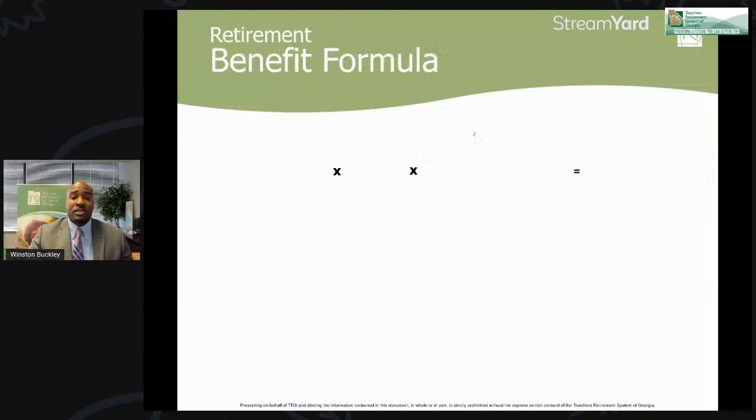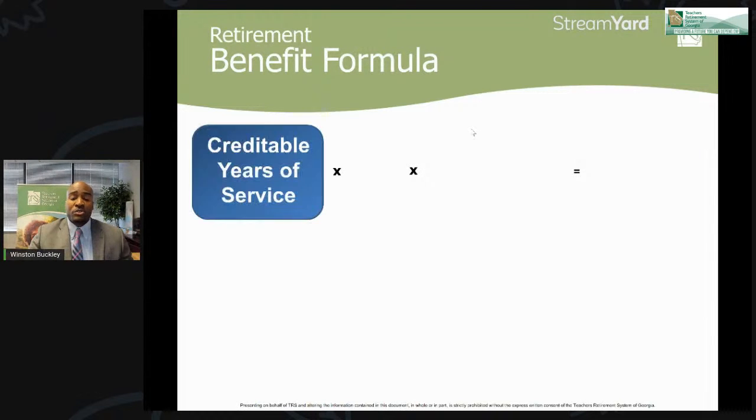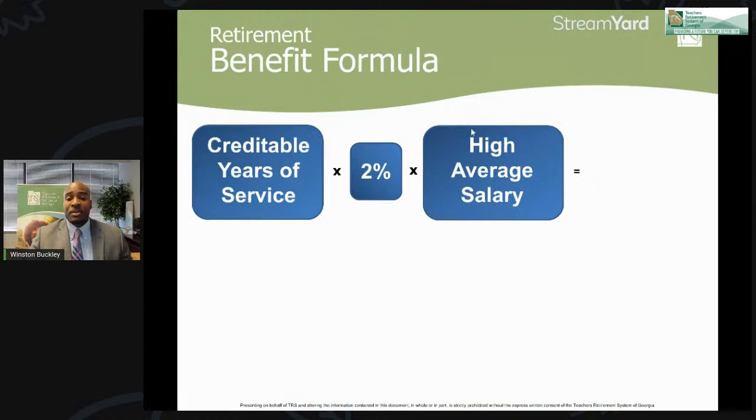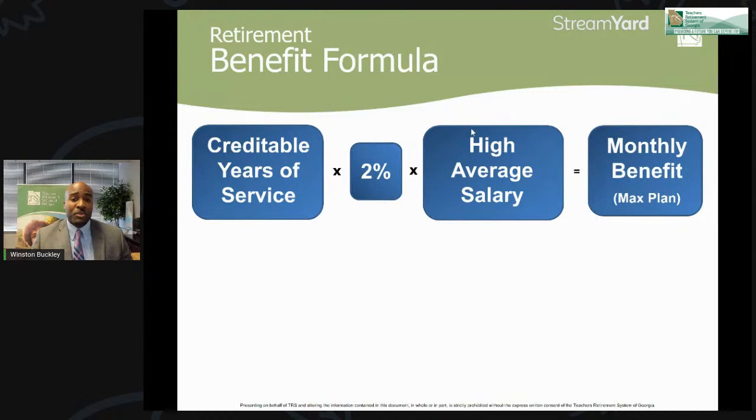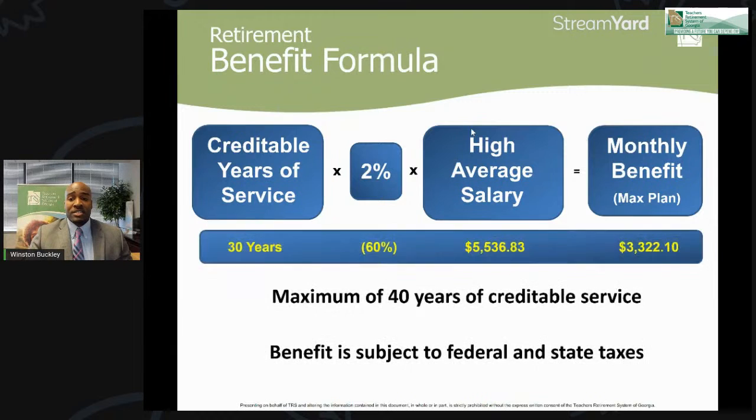Now, the formula that we use to determine your retirement benefit is based on your years of creditable service, which we multiply by 2%. And we take that percentage and multiply that by your high average salary, which is your highest 2 consecutive years, wherever that falls in your career. From there, we get your basic benefit under the max plan, but we have several other plans for you to choose from as well. This example here just shows what your benefit could be.